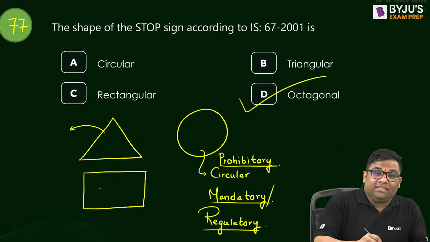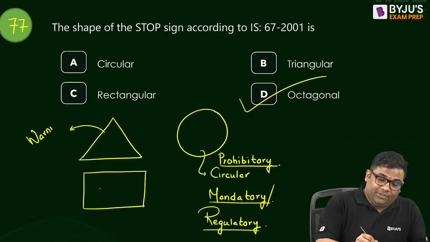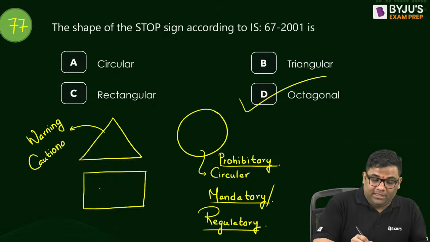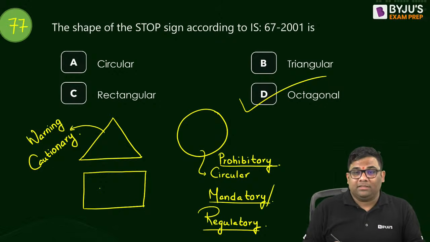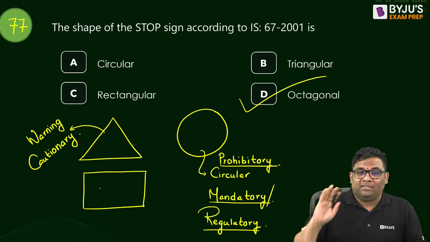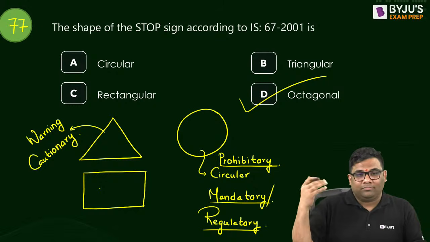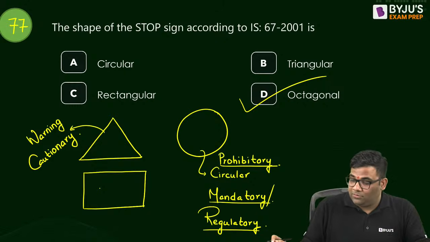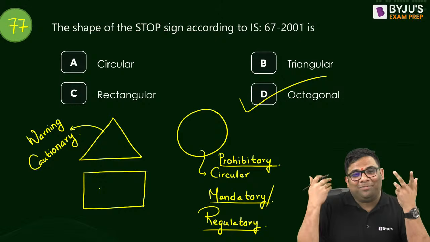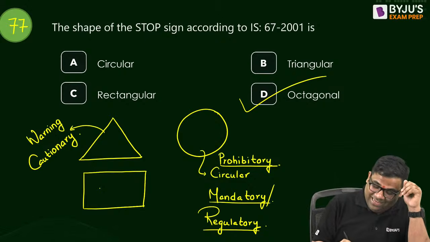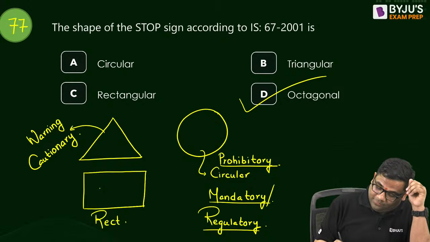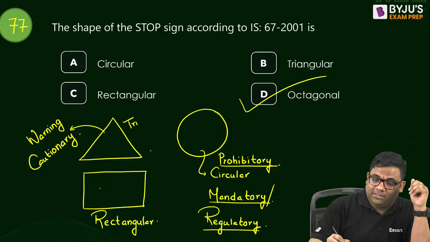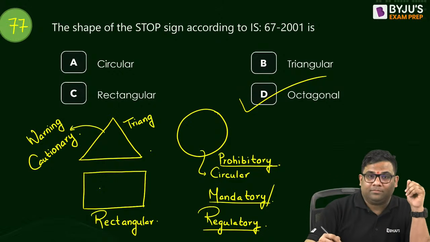And this is for warning, or I can say cautionary. It is to give you caution that a sharp turn is there. If you don't follow, okay, no problem, your risk. And this is your rectangular. Triangular is for this. What is rectangular for? Tell me.